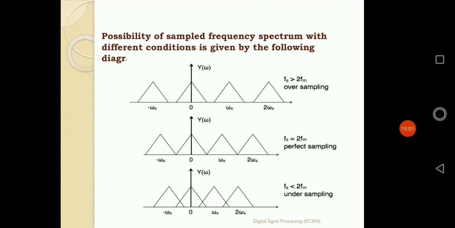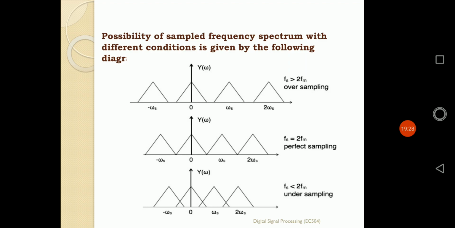In the first waveform, the value of fs is much greater than twice fm. It simply follows the statement of sampling theorem. So in that way, there is a certain gap. As fs is greater than twice fm, certainly a gap is maintained between the triangular components of the signal.